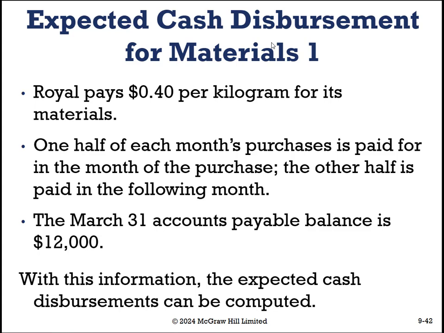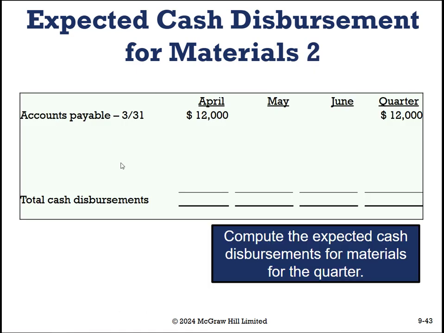One half of each month's purchase is paid for in the month of the purchase, while the other half is paid in the following month. That means that there's going to be an accounts payable that we owe. The March 31st accounts payable that we owe is 12,000. So let's take this information for what we need to purchase and turn that into a cash outflow or a cash disbursement for materials. So let's put in a similar schedule looking at cash disbursement for materials. At the end of the previous month, we have what we owe is $12,000. So that's going to be what we settle up this month.